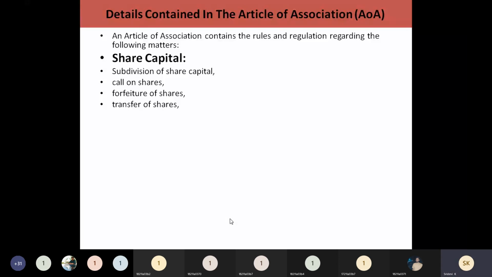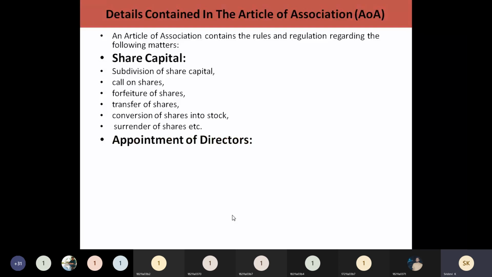All this forfeiture of shares, how it is done, how it is maintained, and how it is going to be reissued to shareholders, every piece of information you need to mention in this. And the transfer of shares also, how the transfer of shares from one person to another is going to be done, you have to mention clearly in these Articles. And how these shares can be converted into stock.